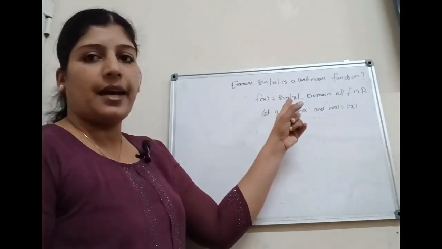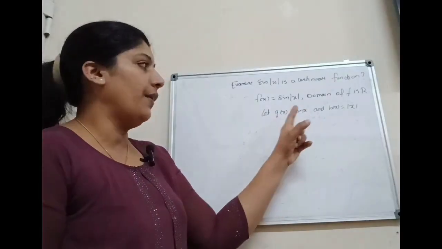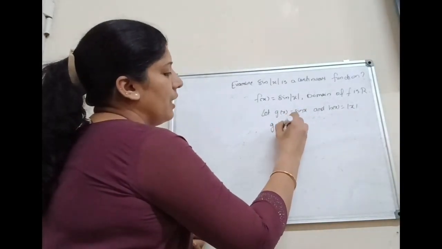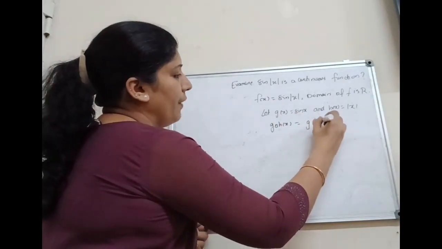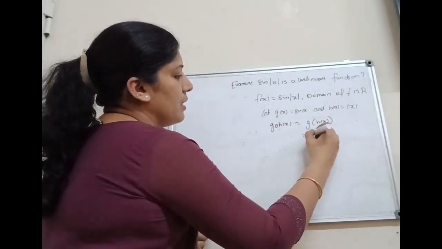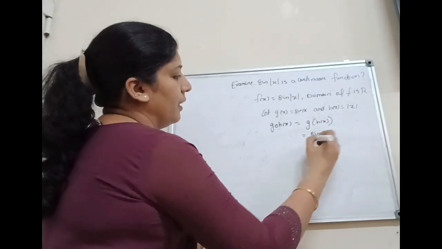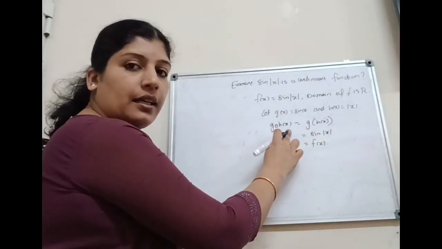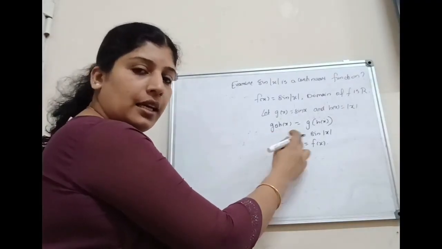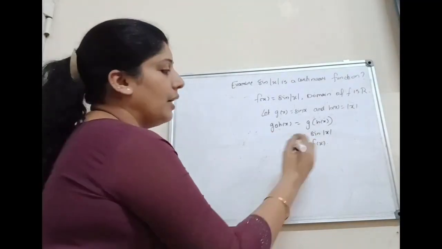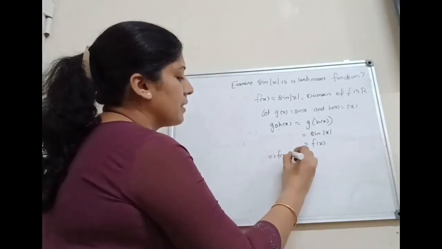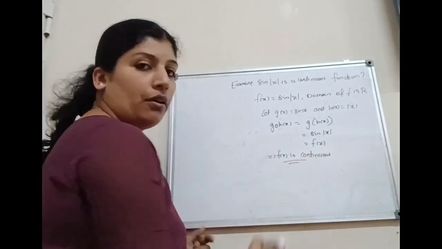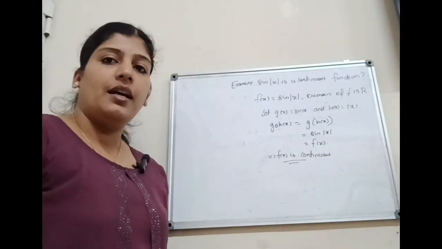Here f of x is expressed as the composition of g of x and h of x. Therefore, g composition h of x equal to what? G of h of x, that is equal to sine of mod x, that is equal to f of x. That implies g and h are two continuous functions. Then the composition of two continuous functions is again continuous. Therefore, f of x is continuous. Here f of x is sine of mod x. That is, sine of mod x is a continuous function.